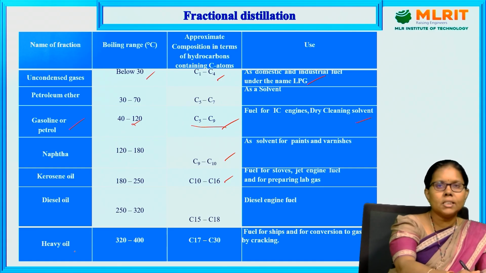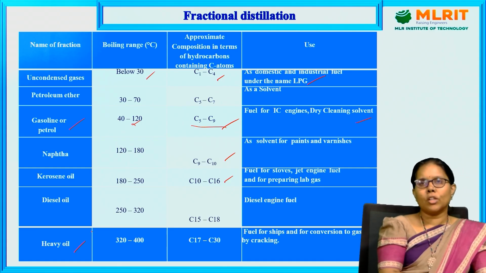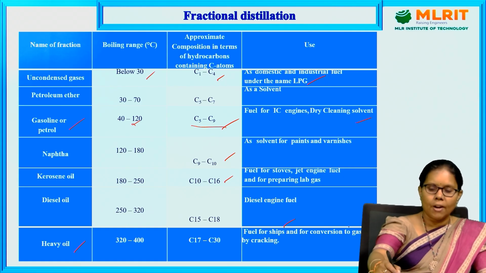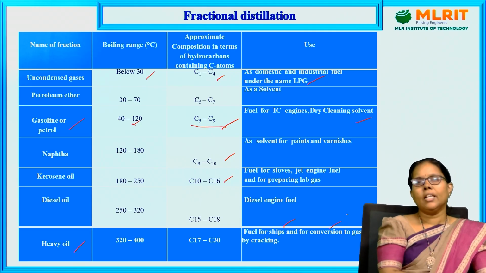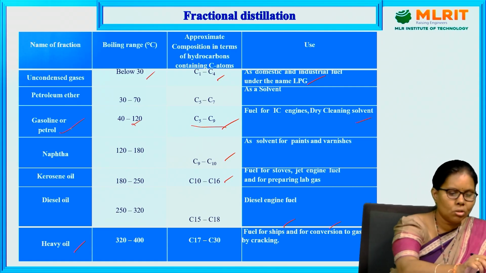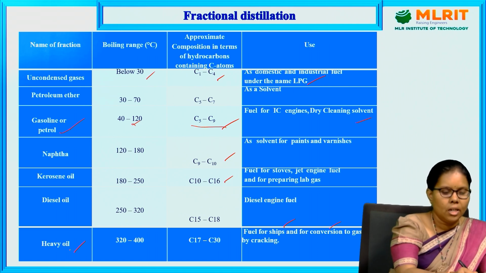The last fraction is heavy oil, with a boiling point of 320 to 400 degrees centigrade. It is semi-solid and its carbon chain is C17 to C30. It is used as fuel for ships. Again, from this heavy oil we can get gasoline by cracking methods. So from the crude oil, one fraction is petrol, and heavy oil on cracking gives gasoline.